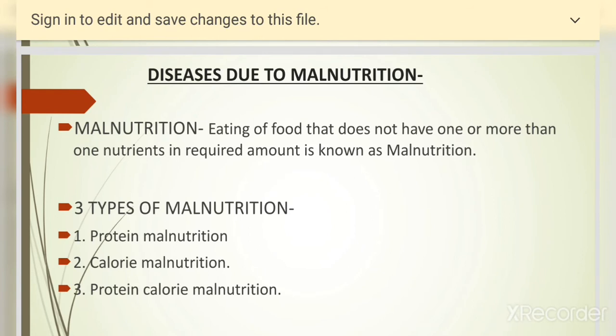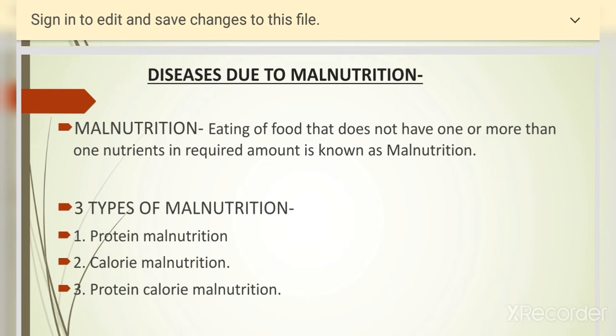Now children, when we take a balanced diet, we are healthy. If we do not consume a balanced diet, we may become deficient of certain nutrients. Our body will become deficient. Now malnutrition is eating food that does not have one or more nutrients in the required amount. Especially in poor countries where people do not get proper food.